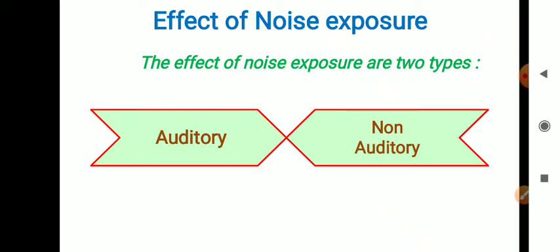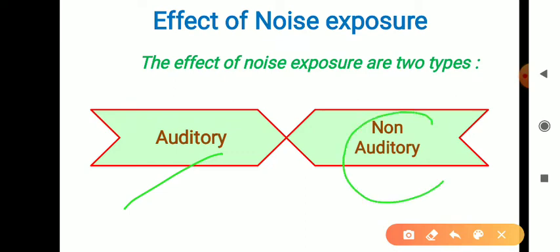Auditory means that from noise exposure our hearing system or sensory system is affected, that is an auditory effect. And if from noise exposure our hearing system or auditory system is not affected, that means it is a non-auditory effect.